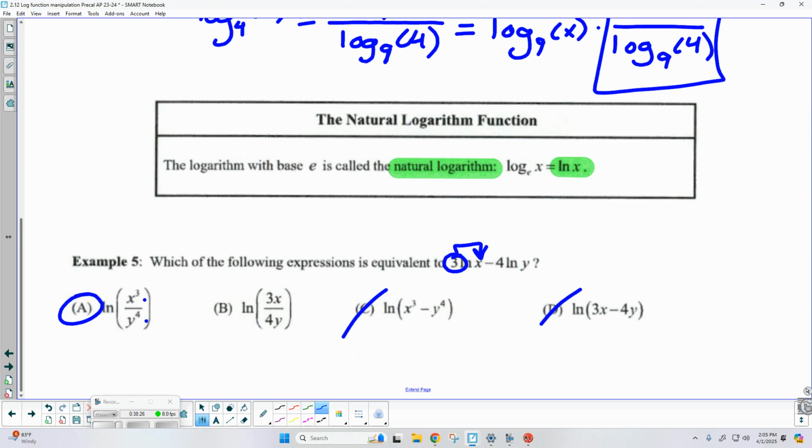Fantastic. Okay, we are done. Go ahead and shut this down. And let me make sure to erase